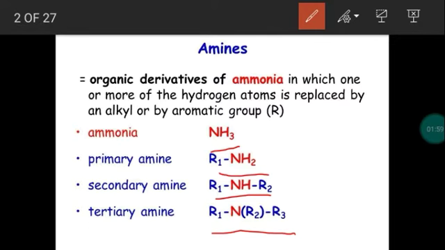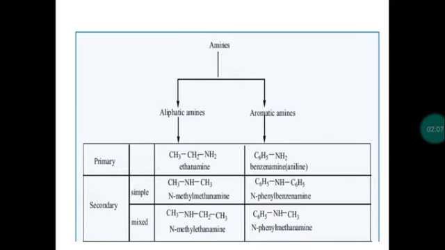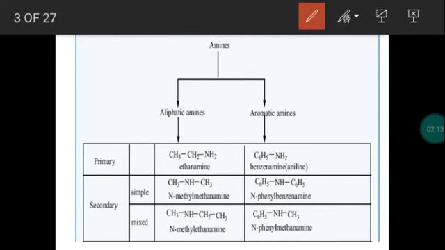Next, we move into the three more questions. Write a note on classification of amines. So in this, the same will be repeated. In the classification of amine, broadly we classify the amine into two categories: aliphatic as well as aromatic. If a hydrogen atom of ammonia is replaced by an alkyl group, we call them aliphatic amine. See the first example, CH3CH2NH2. From ammonia, a hydrogen atom is replaced by an ethyl group. So this is called ethylamine, which is an example of a primary aliphatic amine.